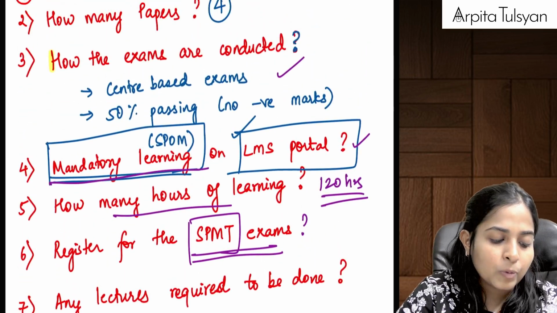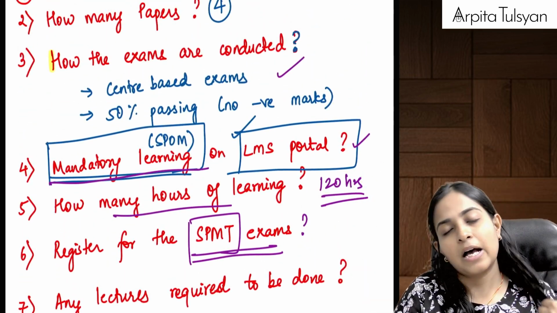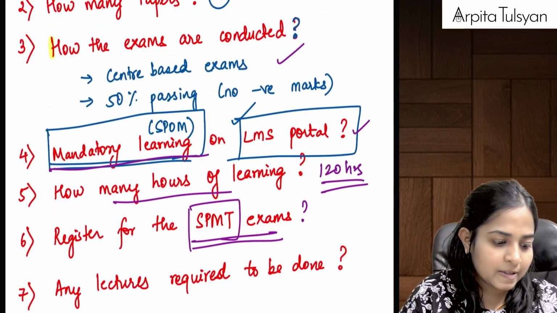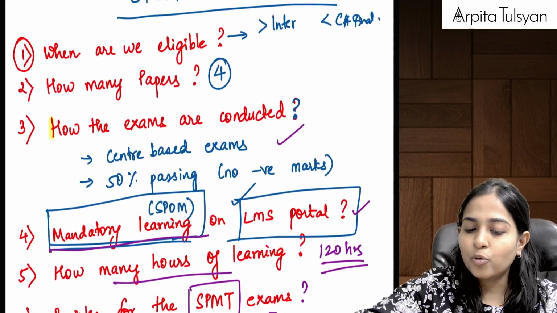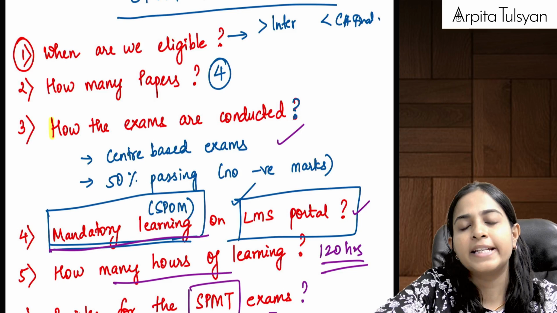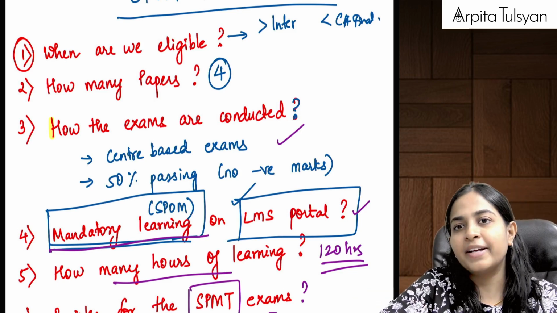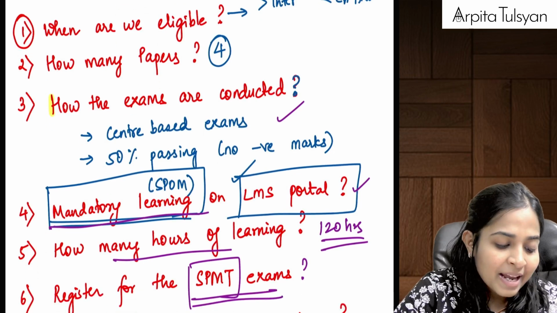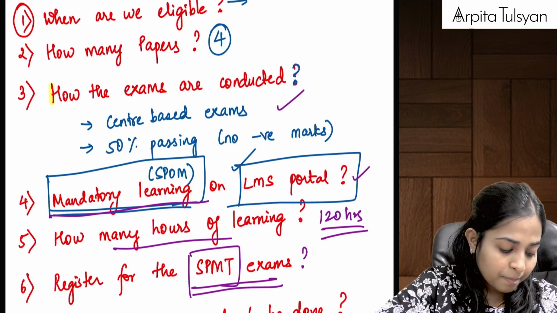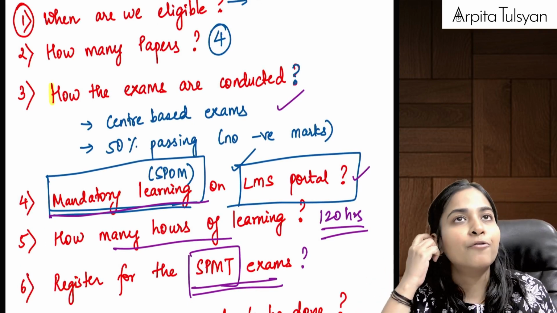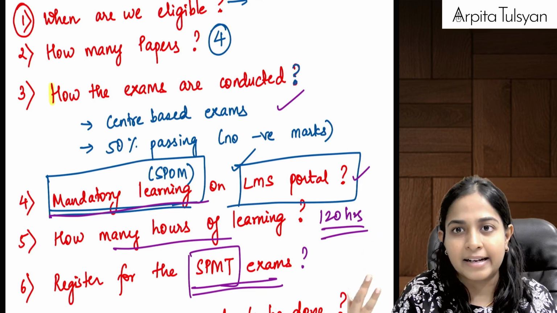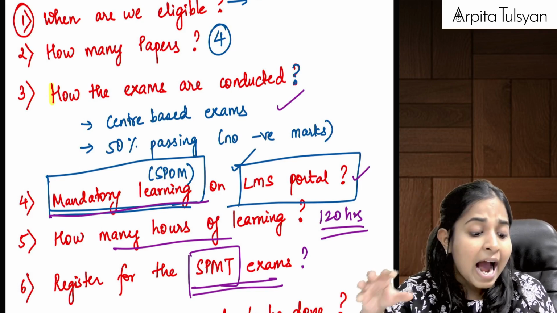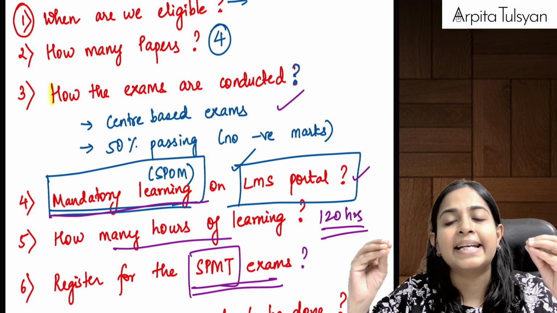So this is how the entire process of SPOM exams is there. I hope this much is clear for you everyone. So in short, if you have cleared both the groups of your CA Inter, please complete your CA final registration. Start with the mandatory learning which you have to do just for the sake of it. And immediately register. Before starting any other subject of CA final, like accounts or FM, I will suggest you at least complete set A and set B.